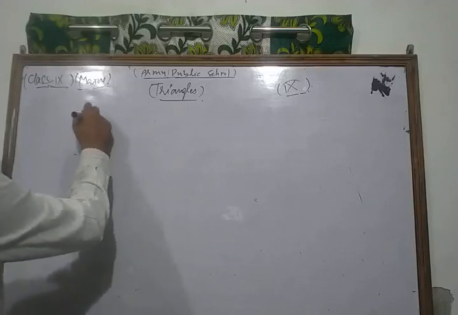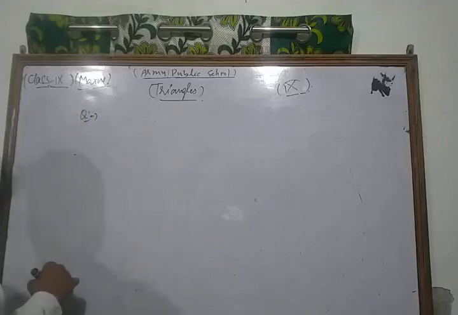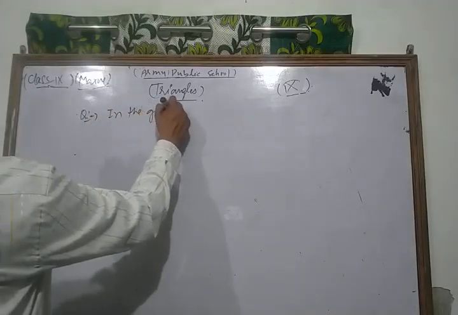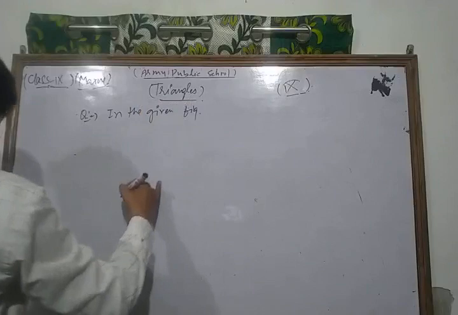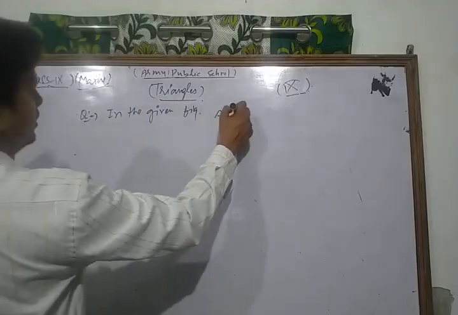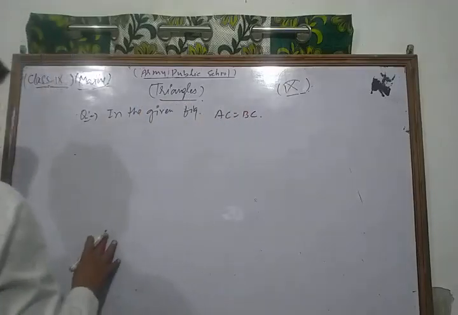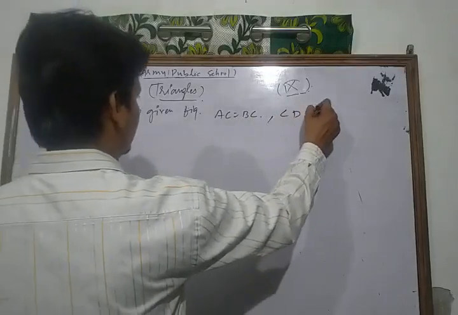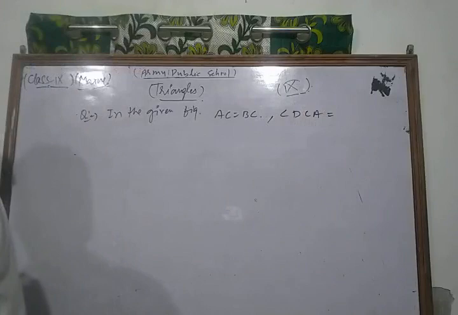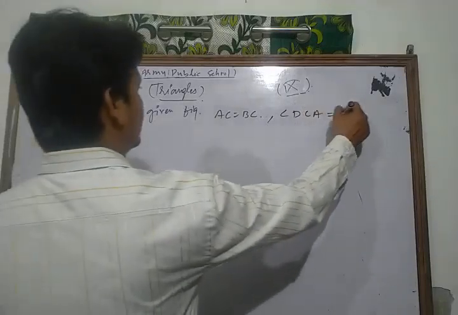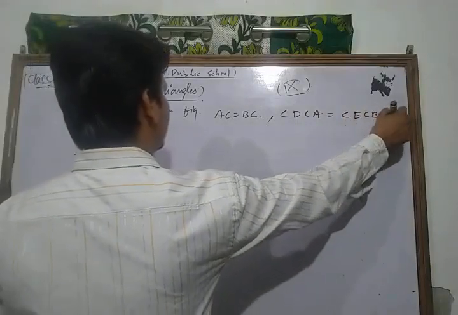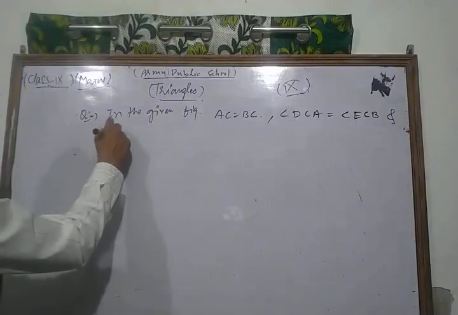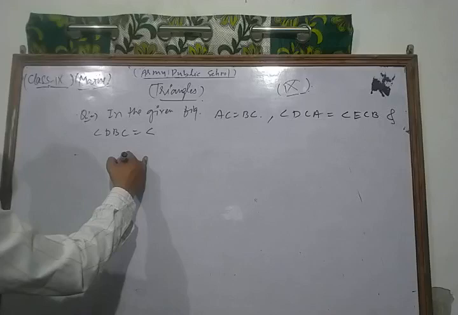Let's see your question. In the given figure, AC is equal to BC. Angle DCA is equal to angle ECB, and angle DBC is equal to angle EAC.